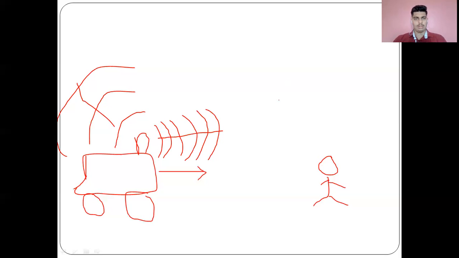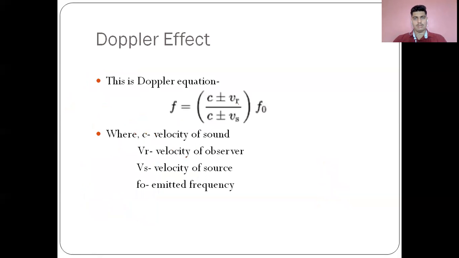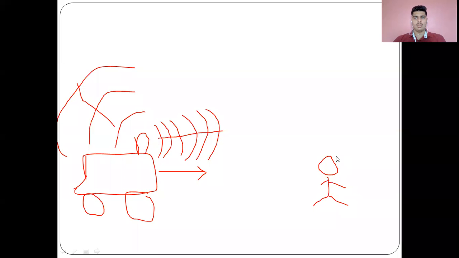That's why in our equation, we can see the observer is not moving, so that would be 0. And then when the source is moving towards the observer, the velocity will add. Understand? This will add. And now we'll see what will happen if the train moves away from the observer.